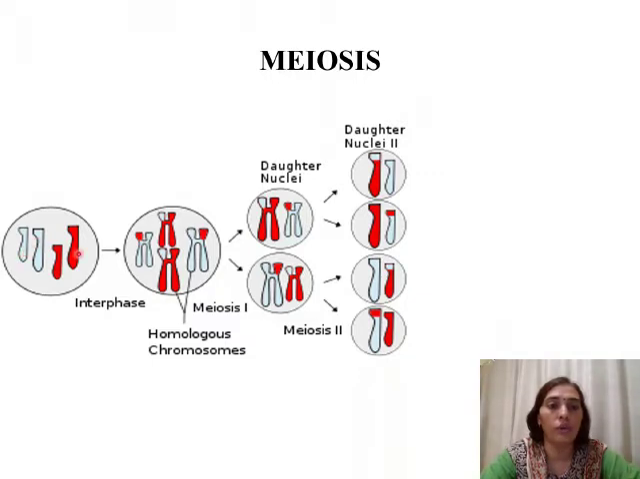So here we have 2n number of chromosomes in the parent cell, but each of these daughter cells now contain n number of chromosomes. That is half the number of chromosomes as compared to the parent cell, and hence it is called haploid.